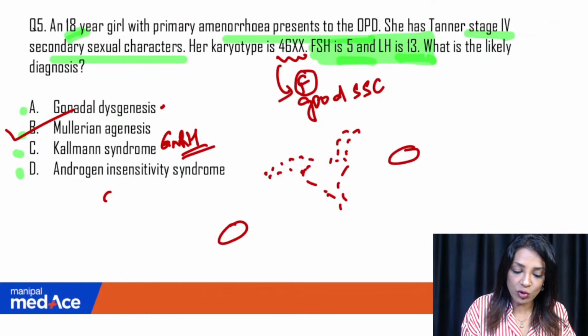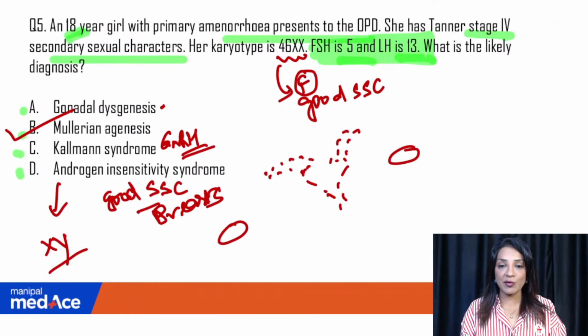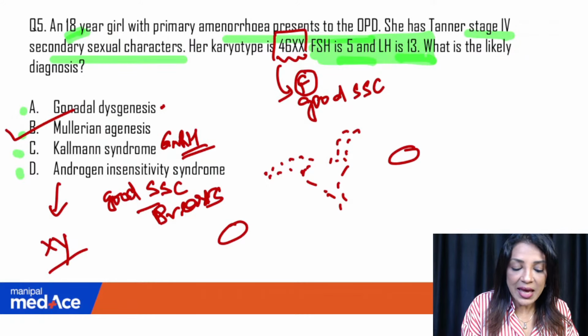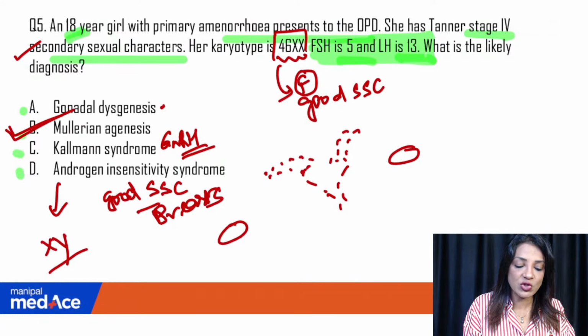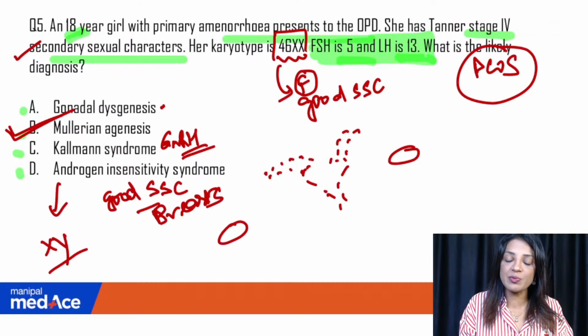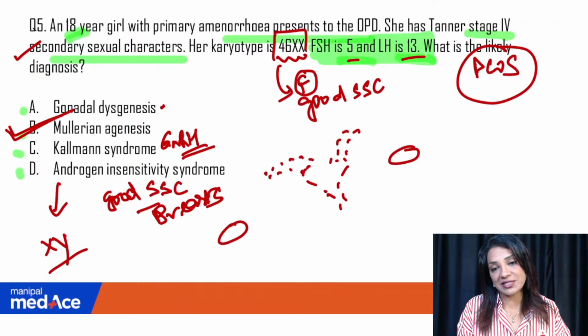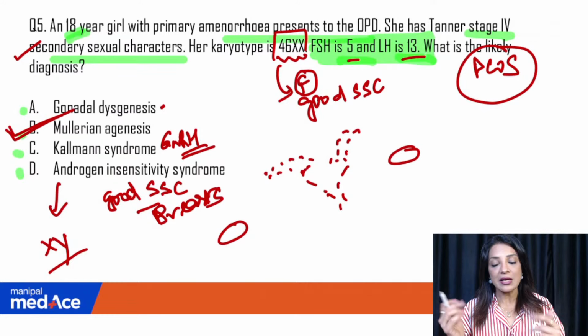Androgen insensitivity will have good breast. Yes, they will have good secondary sexual characteristics, and that too breasts, Tanner stage 4, 5, but they will not have pubic hair, which is not mentioned here. But the thing is, they will be XY. They are male hermaphrodites. They are not females. So the fact that she's 46XX and she has good breast development and has come with primary amenorrhea, the only thing which goes in favor is Mullerian agenesis. Had they mentioned PCOS, I would have been confused whether it's PCOS, because they've mentioned FSH 5 and LH 13. That is something confusing here, but because they've not given the option of PCOS, that is to be omitted.